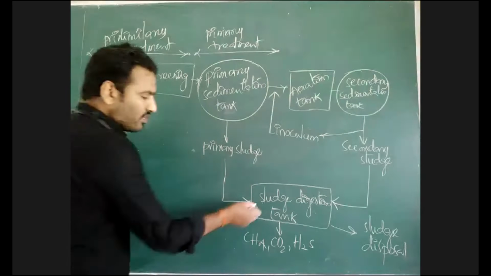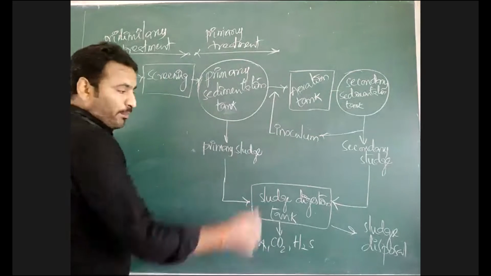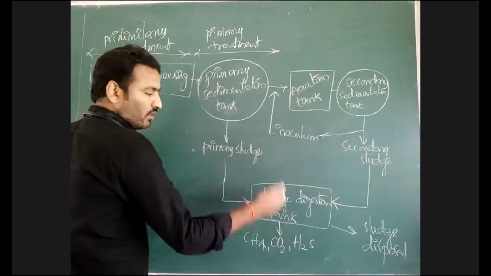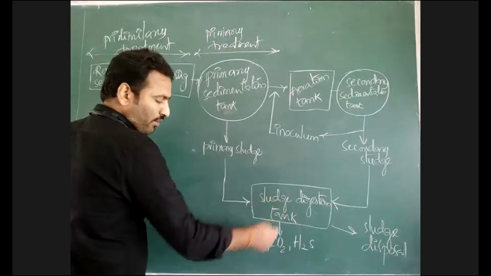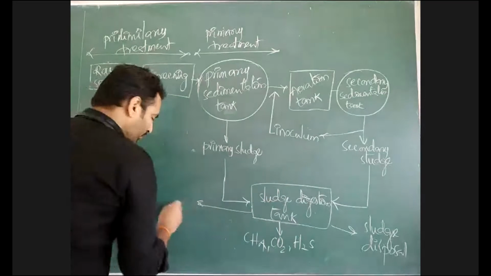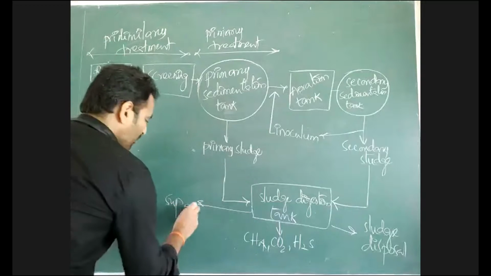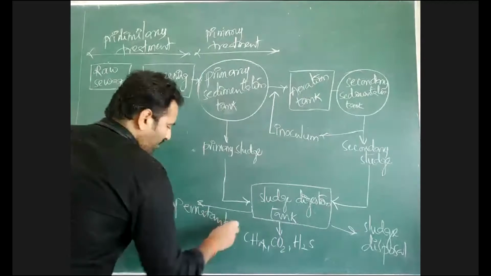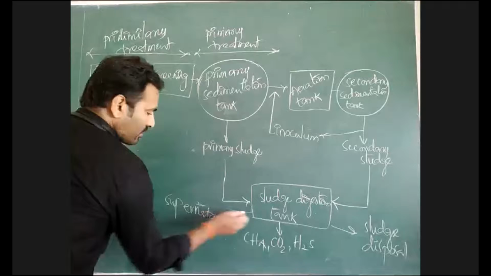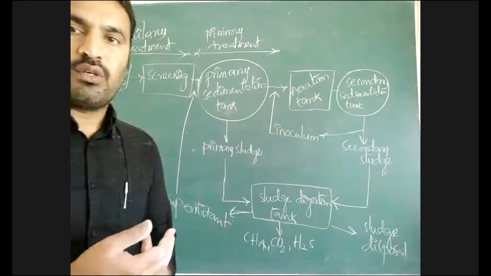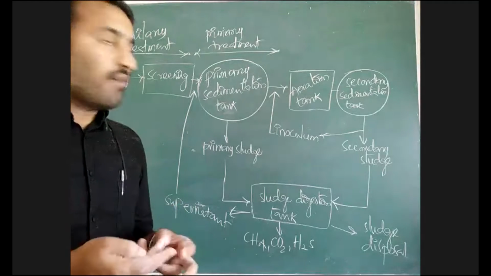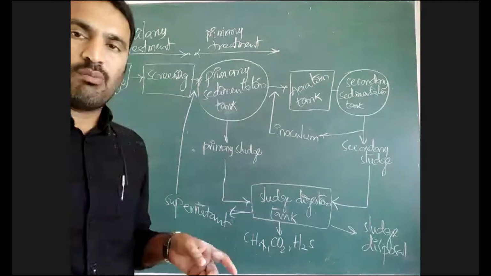From this sludge digestion tank also, there may be breakdown of the aerobic bacteria by anaerobic bacteria, and then there is formation of these gases. Some supernatant may form. Supernatant means here also there is formation of some water as effluent. That supernatant is passed to primary sedimentation again. These are some stages of sewage water treatment. After the class, I will send you that block diagram as an image.